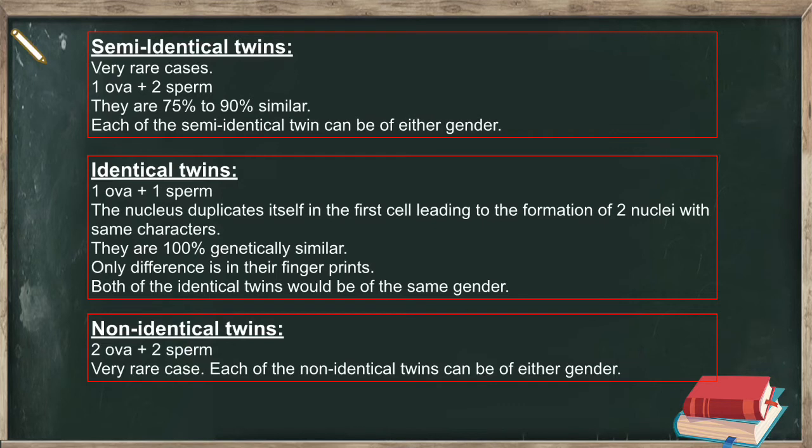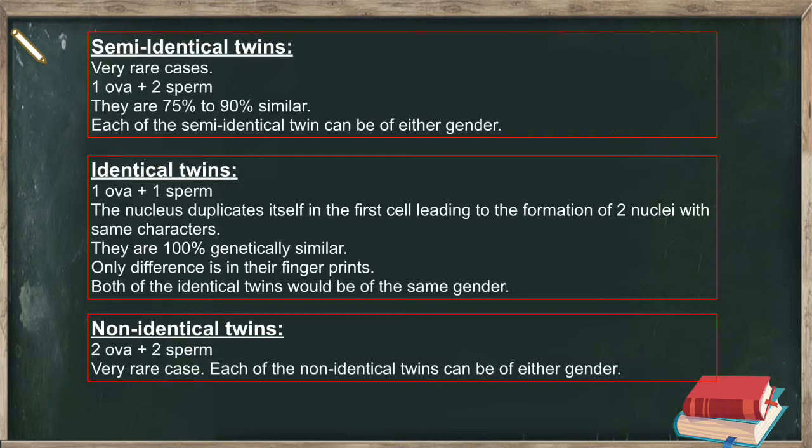The nucleus duplicates itself in the first cell, leading to the formation of two nuclei with the same characters. They are 100% genetically similar. The only difference is in their fingerprints. Both of the identical twins would be of the same gender.